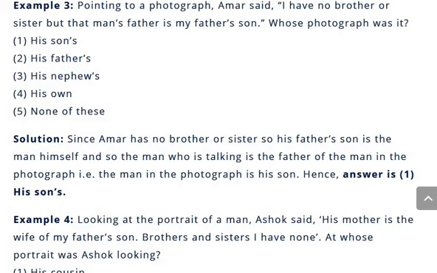Amar said, I have no brother or sister, but that man's father is my father's son. So whose photograph was that? So Amar has no brother or sister. So his father's son is the man himself. So the man who is talking is the father of the man in the photograph. So the photograph is his son's.